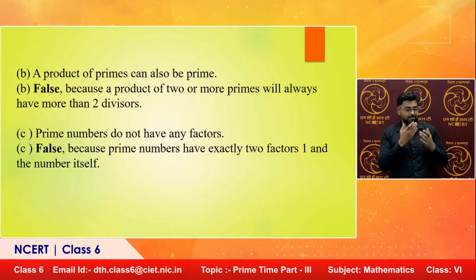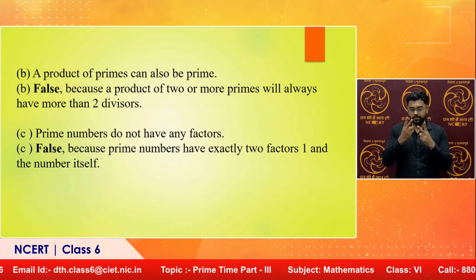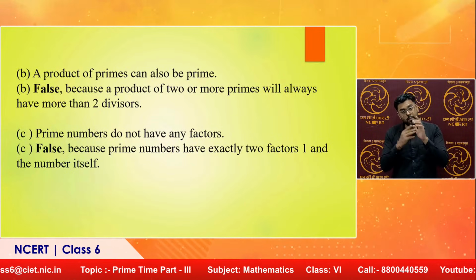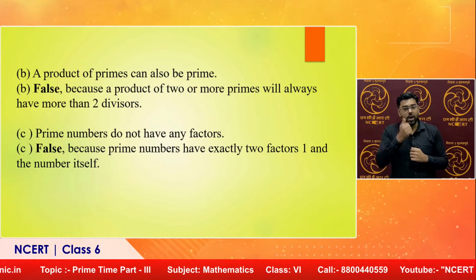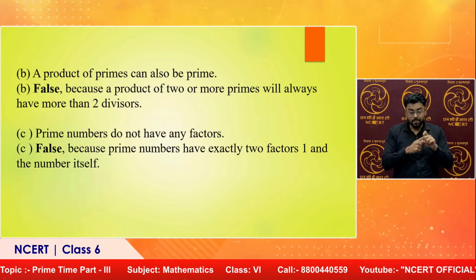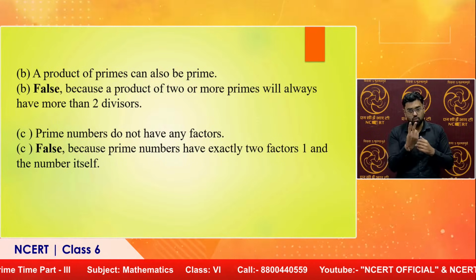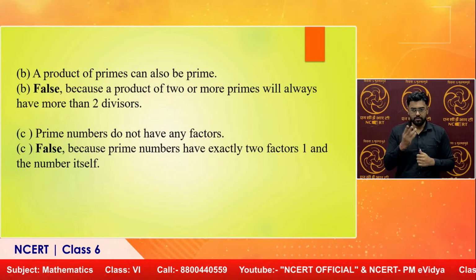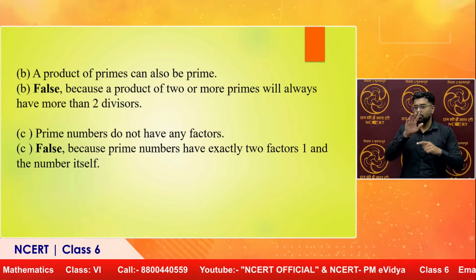Now, come to the next statement: a product of primes can also be a prime. It is false, because the product of 2 or more primes will always have more than 2 divisors. It becomes composite. Therefore the statement is false, children. Like 3 into 5, which is 15, is divisible by both 3 and 5.